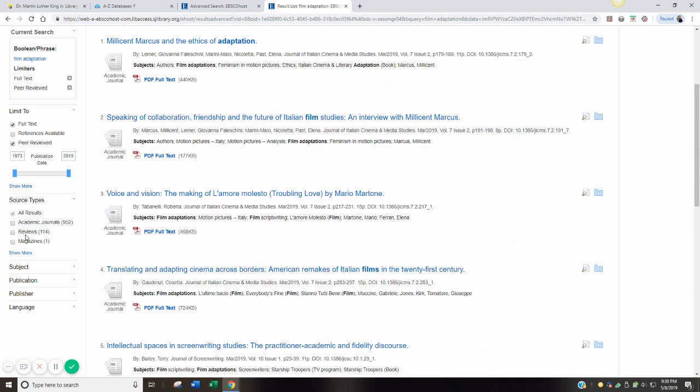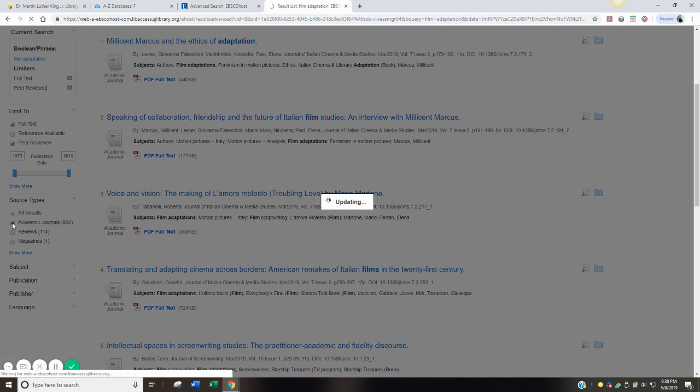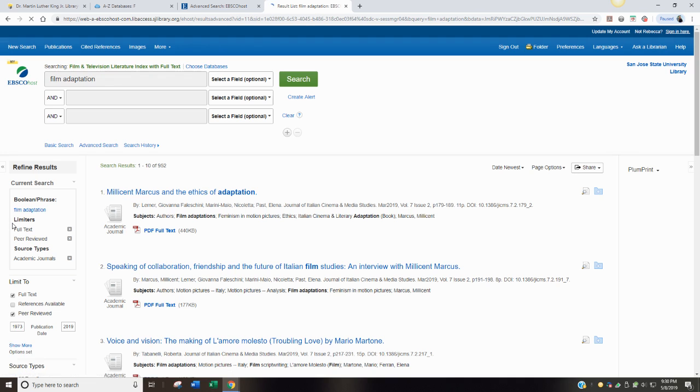before some type of a review board, but you can see under here, now that changed our publication date as well, right? And under source types, the academic journals, there are 952 of them, but there are also 114 reviews, which might be, I don't know, performance reviews, might be all kinds of things. That's not exactly what we want. We want academic journals passed before a peer review board.